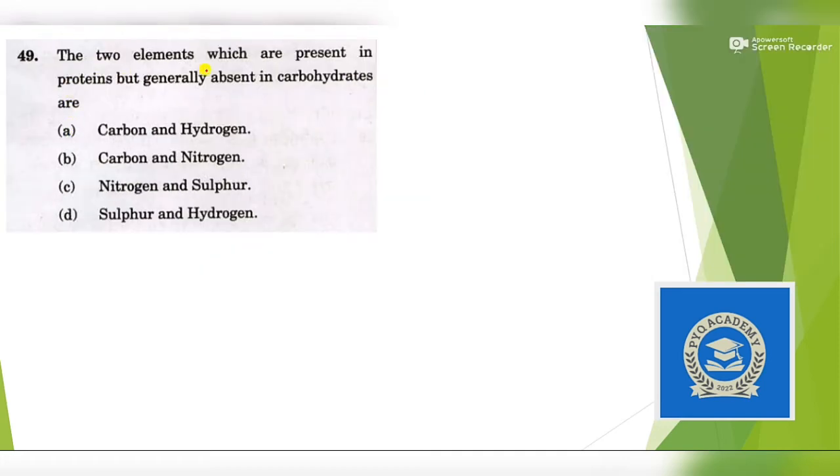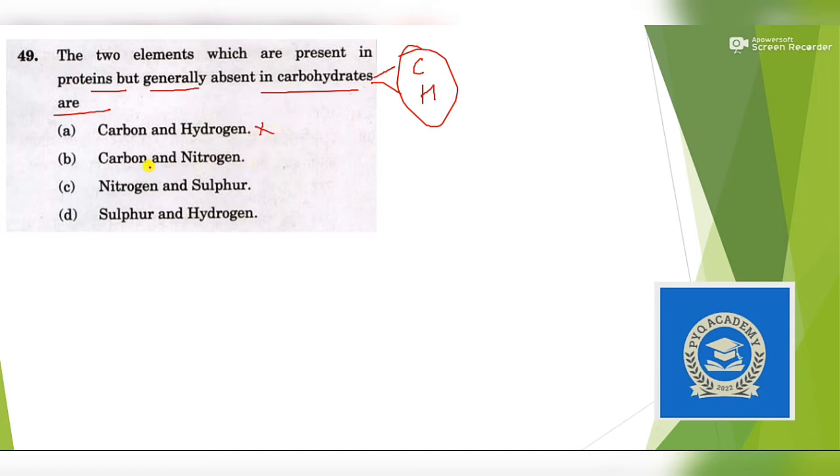The two elements which are present in proteins but absent in carbohydrates. So a very easy question because you can easily eliminate the answers. Carbohydrates are nothing but compounds of carbon, hydrogen and oxygen. So carbon and hydrogen are there, so it cannot be our answer.